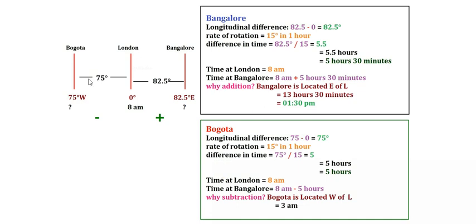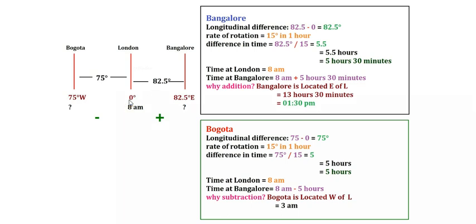Now these are very simple calculations, right? But the only thing you have to keep in mind is that the time difference that you are getting is not the answer. You have to add or subtract this to the time of the given place according to the situation. Now another thing that you have to keep in mind is, here it is very easy, as it is 0 degrees. Instead of this, if you are getting some other value, imagine you are getting some 20 degrees west, right? Imagine that you are getting 20 degrees west, and another place, let it be India itself or Bangalore itself.